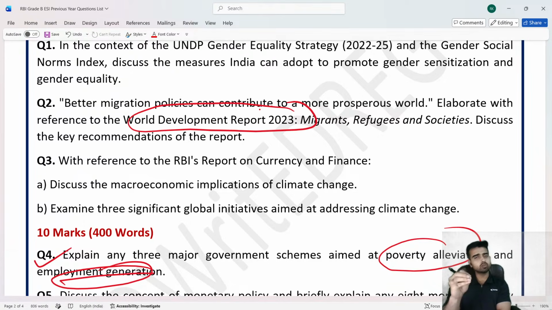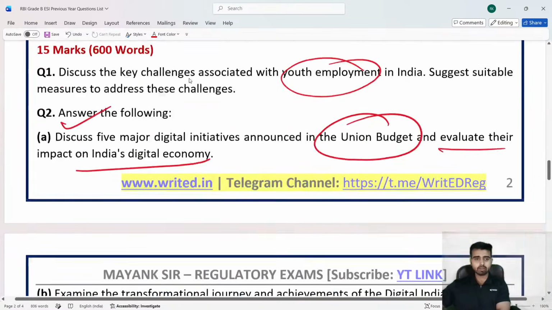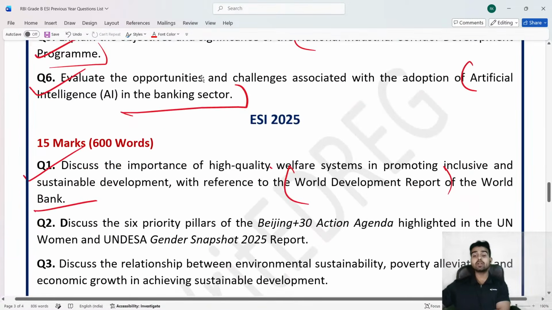So there are few reports that are all time important. World Development Reports, RBI's Financial Stability Report, RBI's Annual Report, RBI Report on Currency and Finance. Then other 2, 3 reports are also there from the different organizations such as World Economic Forum, IMF, World Bank, etc. These reports are very important. And in the year 2025, the weightages of reports were at all-time high.